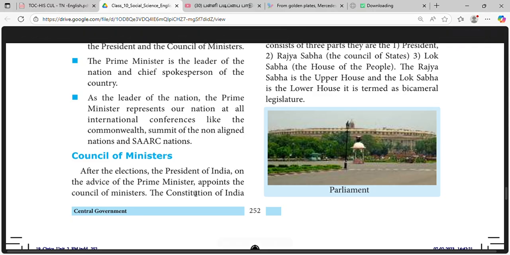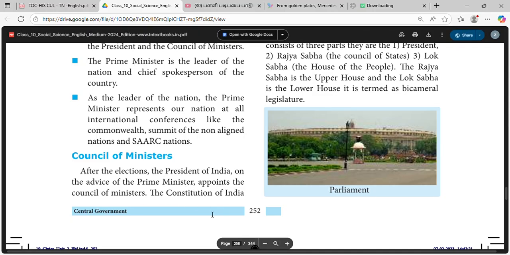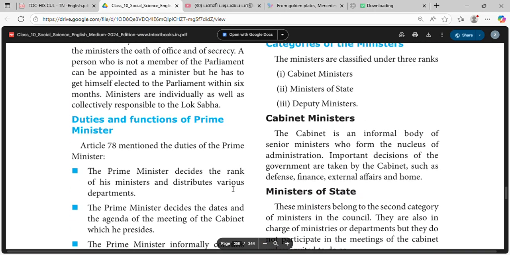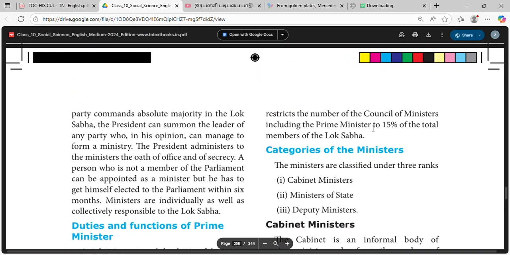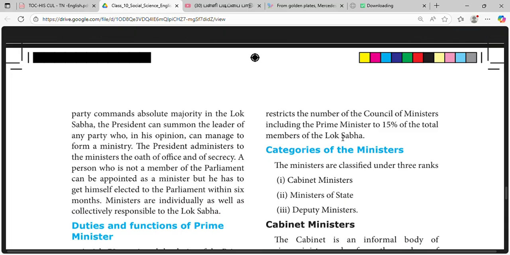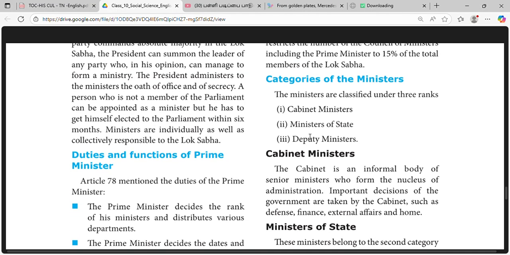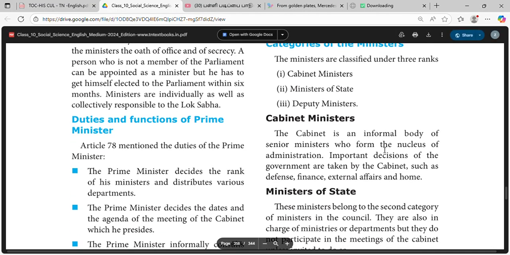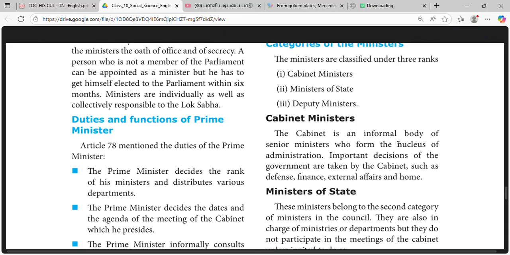After the election, the President of India, on the advice of the Prime Minister, appoints the Council of Ministers. The Constitution of India restricts the number of Council of Ministers, including the Prime Minister, to 15% of the total members of the Lok Sabha. The ministers are classified as cabinet ministers, ministers of state, and deputy ministers.